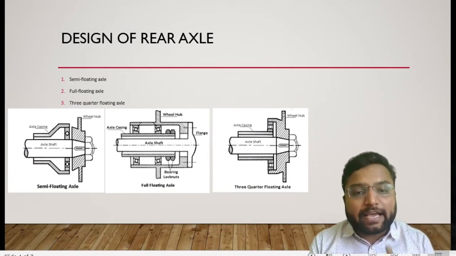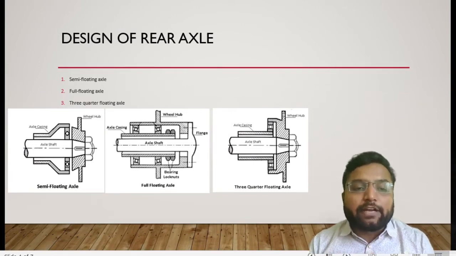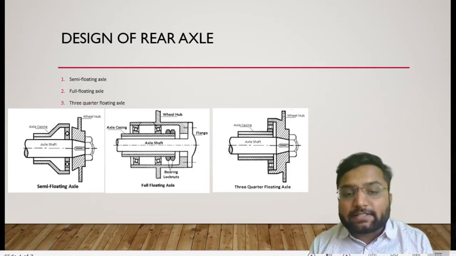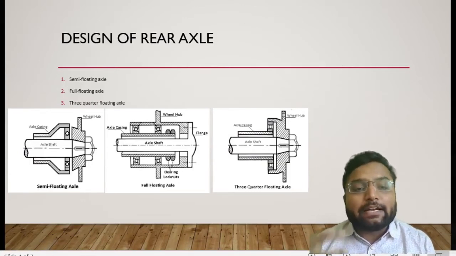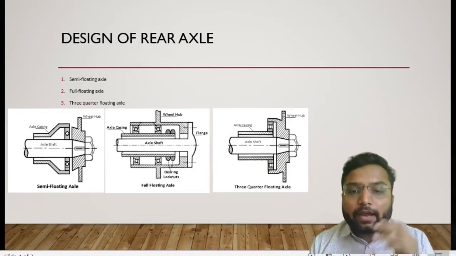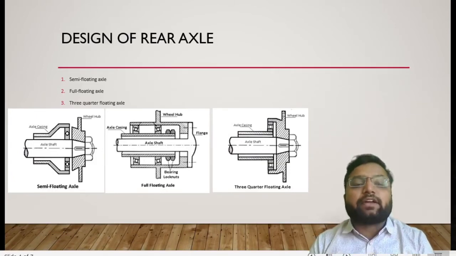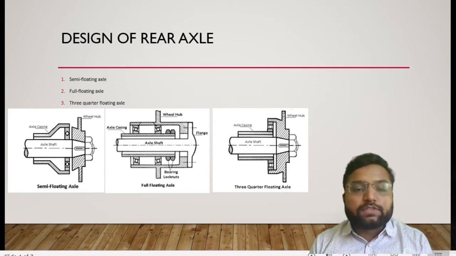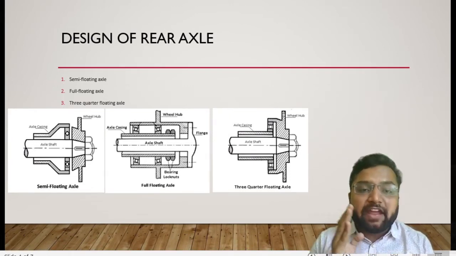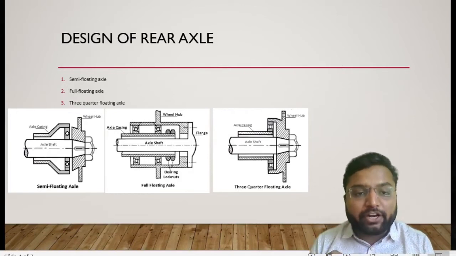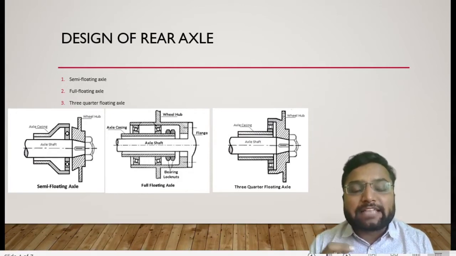One is the semi-floating axle. Here you can see in the semi-floating axle, one side of the axle is connected to the hub of a wheel, and another side is supported at a bearing. This type of axle is used when our vehicle weight is moderate or lower. Clear? This is the live axle.